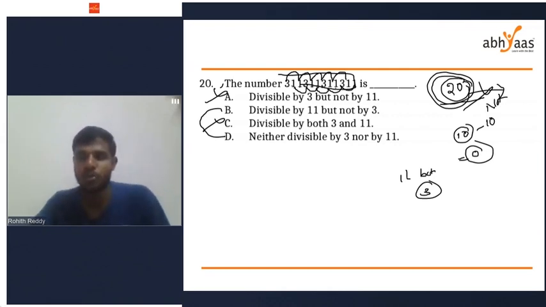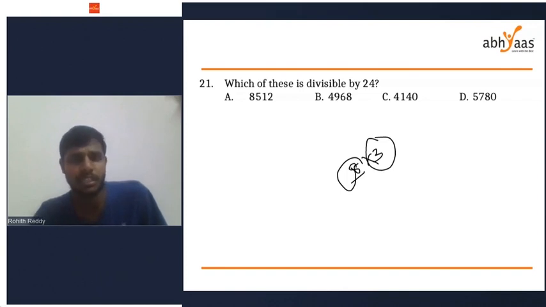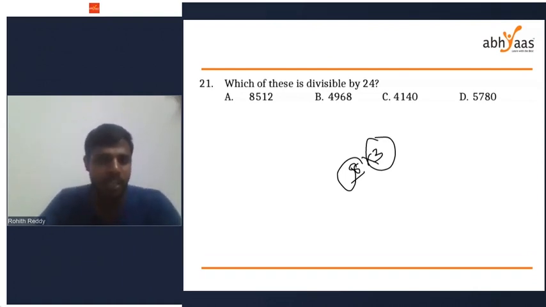Now, move on to question number 24. How to check for the divisibility rule of 24? It should be divisible by both 8 and 3. Check for the divisibility rule of 8 and check for the divisibility rule of 3. That's it. What is the divisibility rule of 8? Last 3 digits. Divisibility rule of 3 is sum of all the digits. I hope this is clear. If you have any doubt, you can ask in the next class for this question.